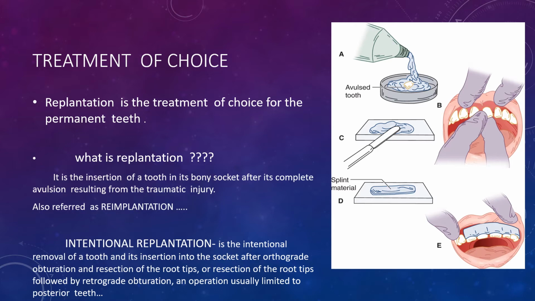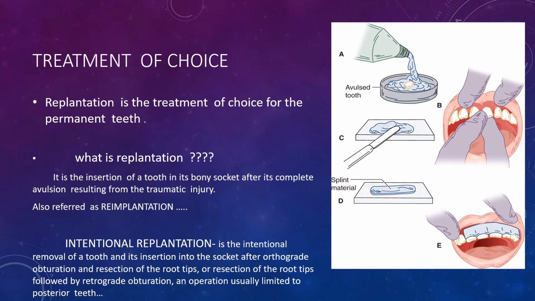What is replantation? It is the insertion of a tooth in its bony socket after its complete avulsion resulting from the traumatic injury. Now, when a traumatic injury has resulted in the complete displacement of a tooth from its bony socket, and when we insert that same tooth in the bony socket again, that process is known as replantation, or it can also be referred to as reimplantation. Now, there is another term associated with replantation, that is intentional reimplantation.